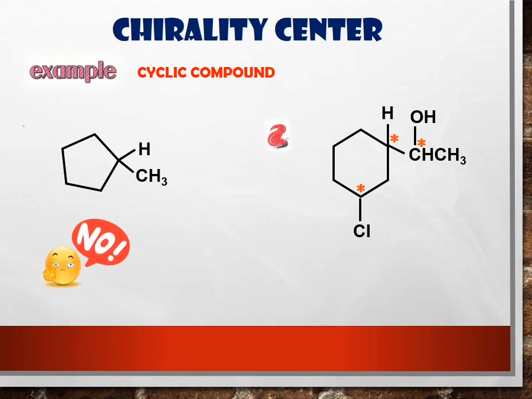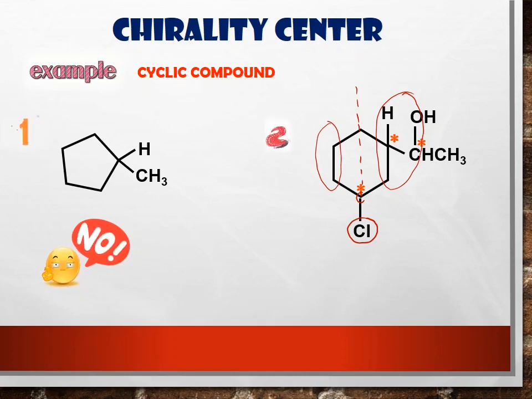See why this carbon is a chiral carbon? Okay, first because this carbon is bonded to this chlorine, and if you look here, if we break the ring, look, this side and this side, is it the same?